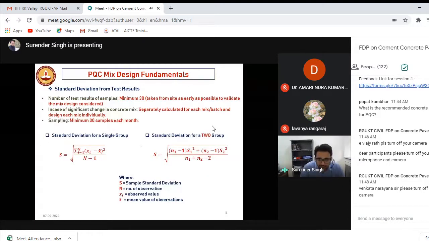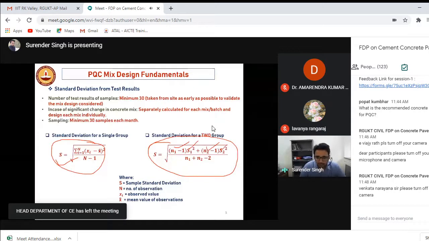Okay, so how to calculate the standard deviation? It's a simple mathematical thing. If you are having a single group, you have to use this formula. If you are having more groups, let's say 2 RMCs are coming with a little bit different composition, then you have to calculate the standard deviation with the help of this relationship, wherein n is the number of your observations. Okay, first mixture, second mixture, and S1 is your standard deviation for one truck, and S2 is for the other truck, and this is the combined standard deviation.